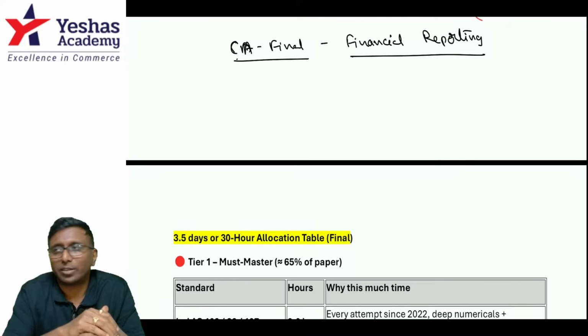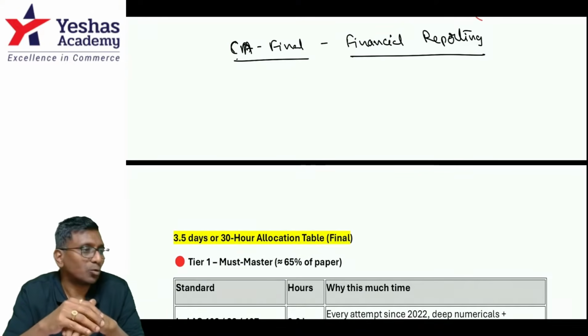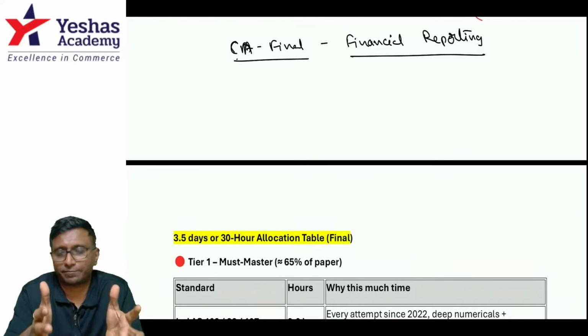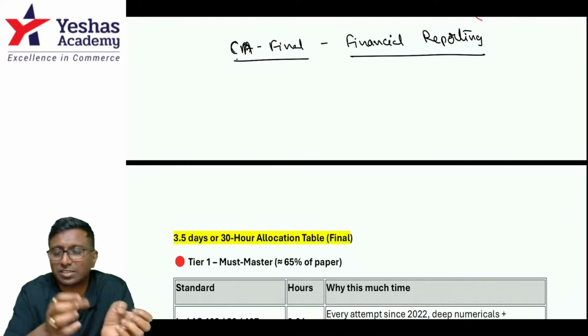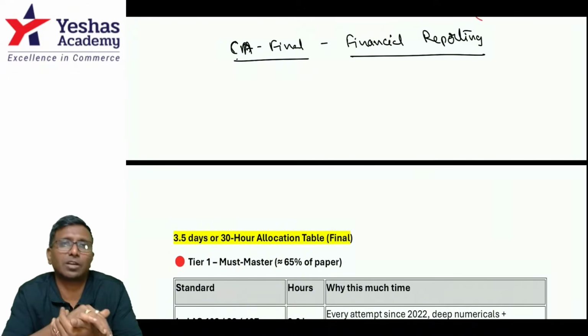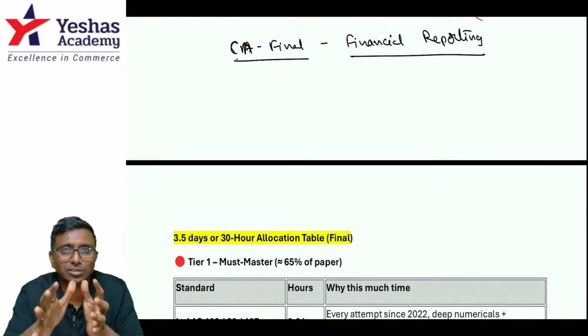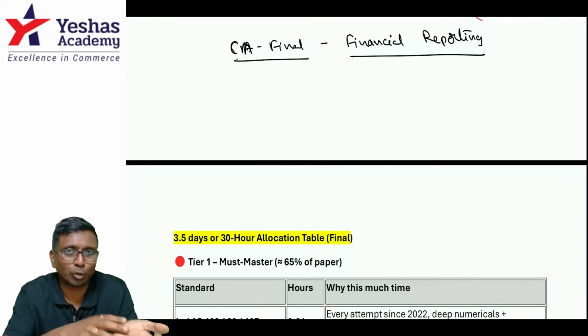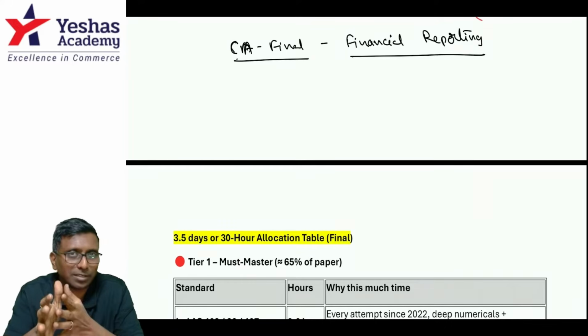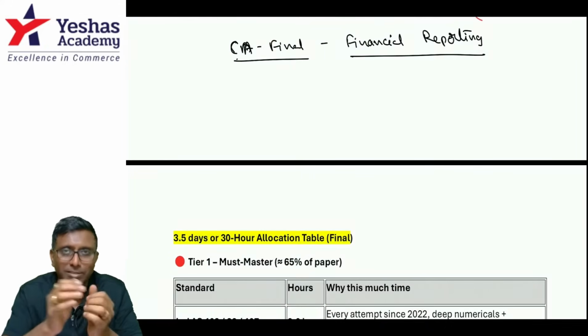Right. Come to the point. Let me share my expectations about CA final financial reporting. In the last 3.5 days, or say 30 effective hours, what should you focus on and study to score approximately 70 to 80 marks?